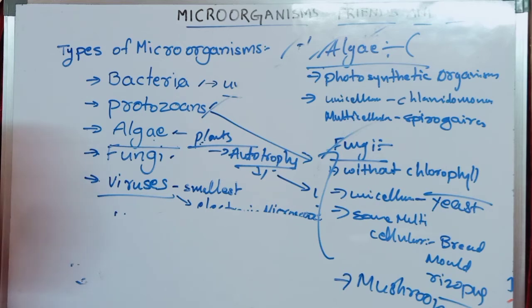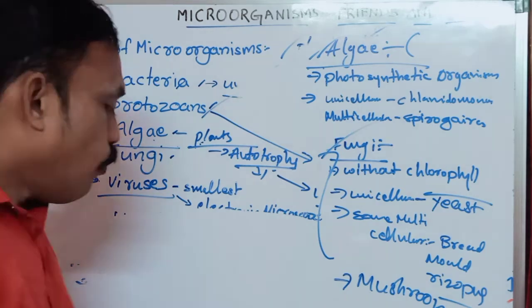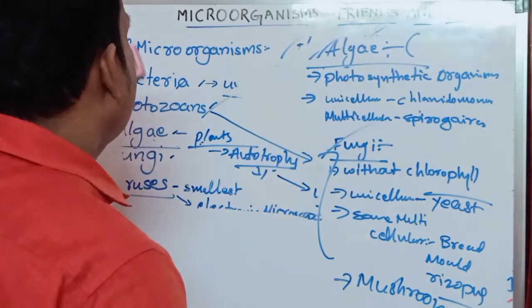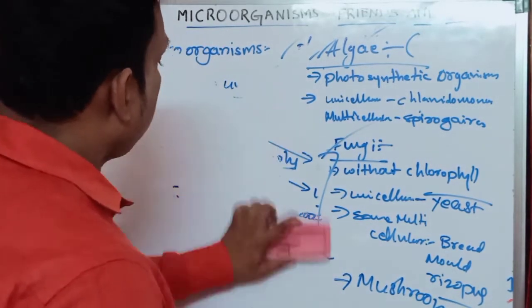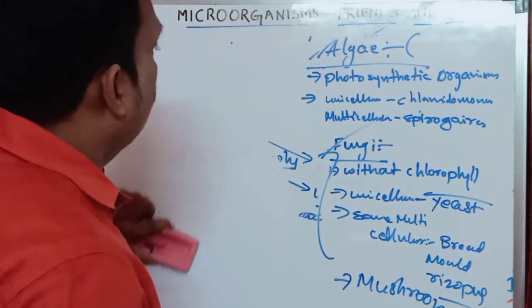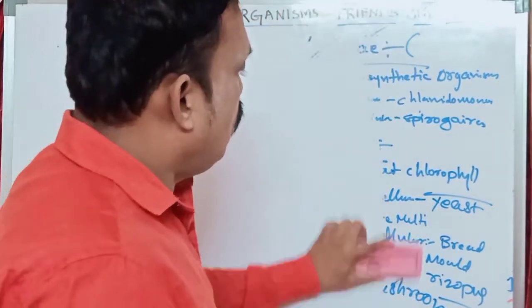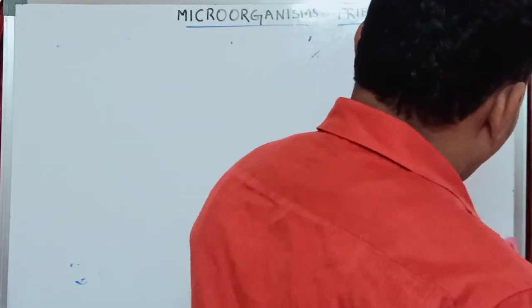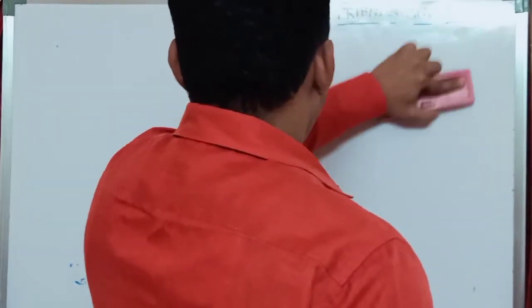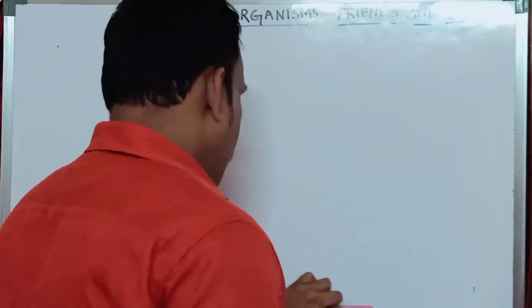Now we are going to discuss what is unicellular and what is multicellular organism.